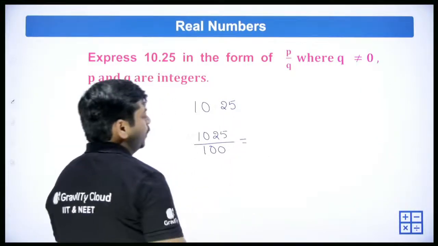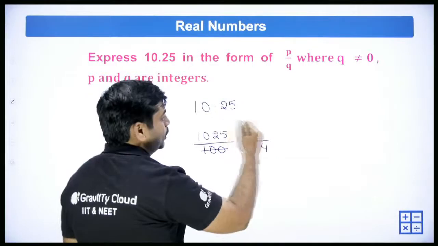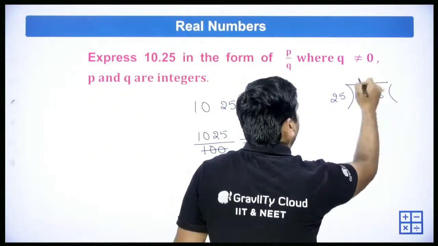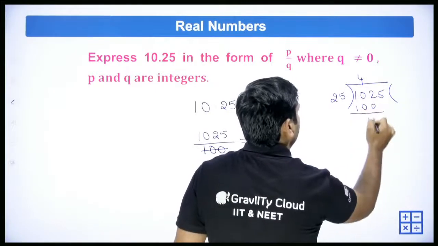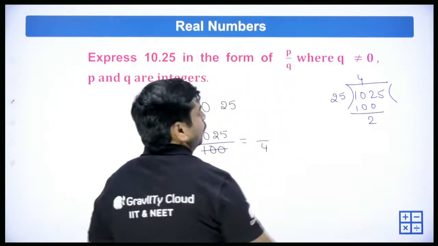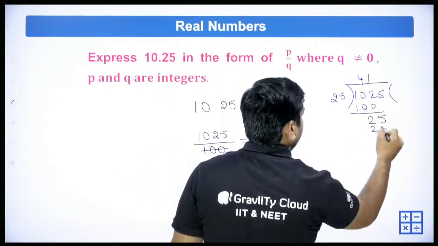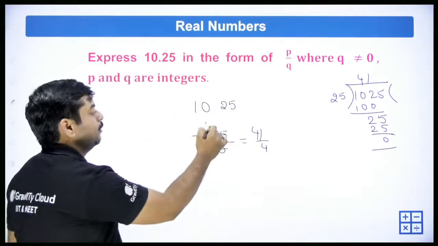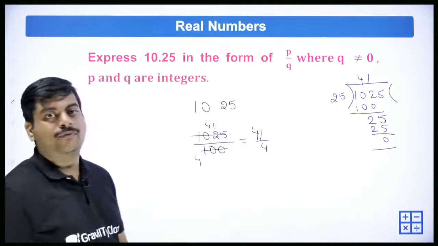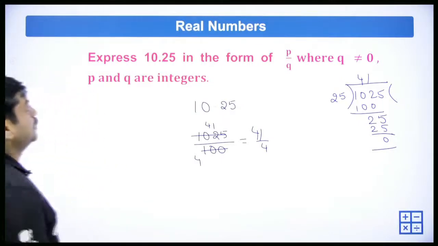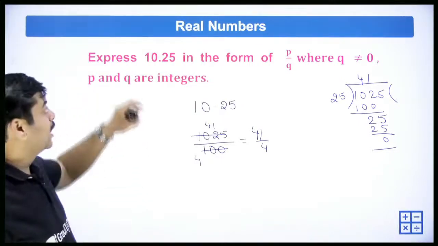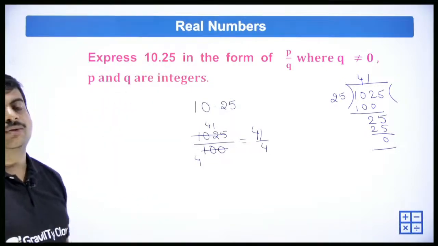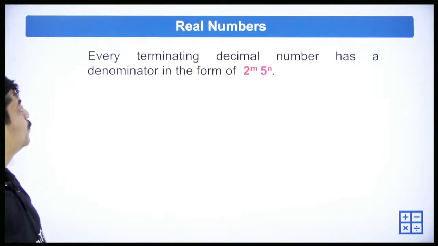I think we can cancel 25. 25 fours are 100, and 25 times 41 is 1025. So with 25 we cancel, and we got 41 by 4. Right? So this is how you can convert decimal numbers to rational numbers. Okay, so let's move forward to the next one.